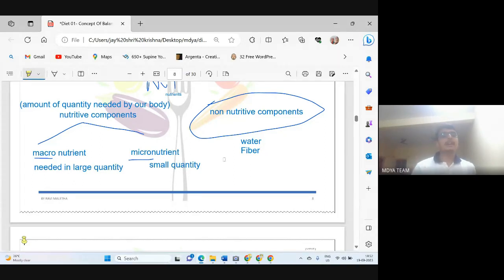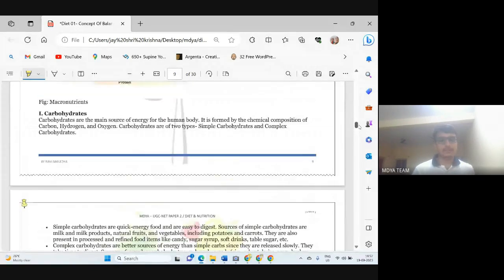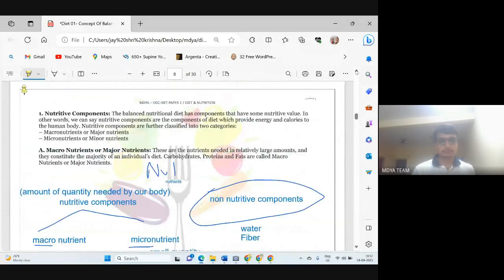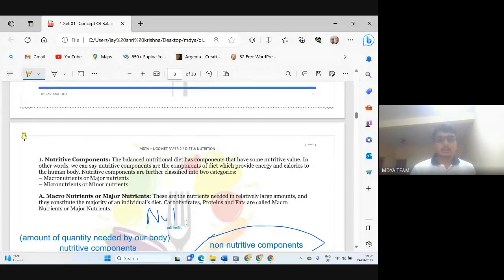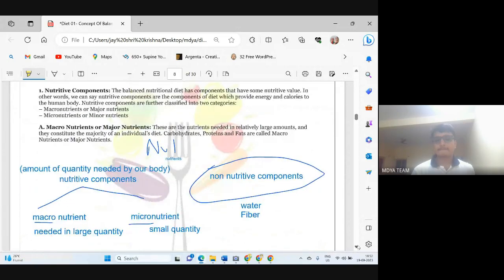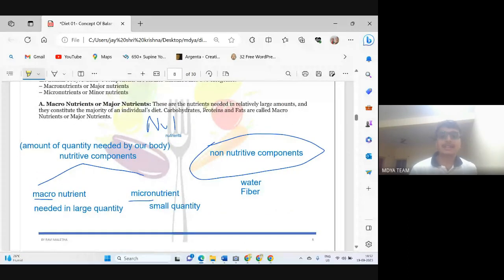So what is the large quantity and what is the small quantity? This will be written in this slide. These are nutrients needed in relatively large amounts and they constitute the majority of an individual's diet.